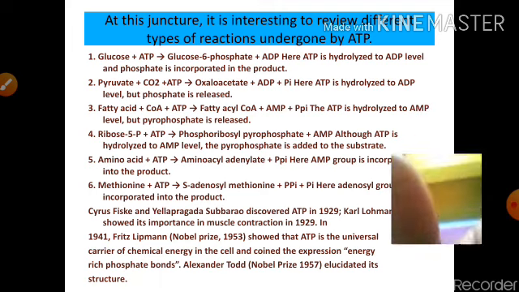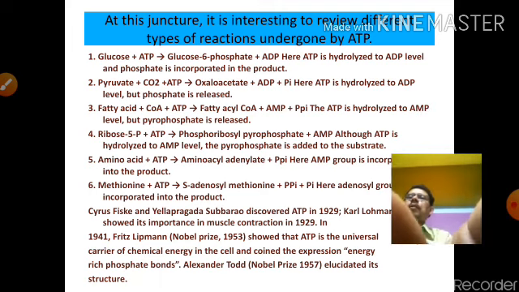Glucose plus ATP is converted in the first step of glycolysis into glucose 6-phosphate plus ADP. Here ATP is hydrolyzed to ADP level and phosphate is incorporated into the product. Then pyruvate plus carbon dioxide plus ATP gives oxaloacetate, ADP plus Pi. Here ATP is hydrolyzed to ADP level but phosphate is released.